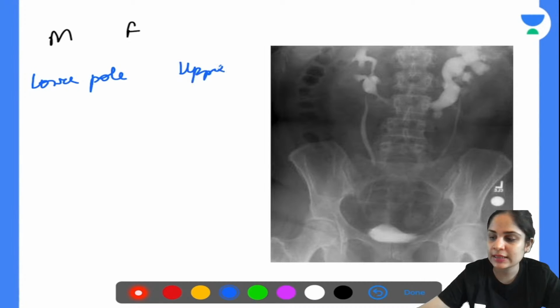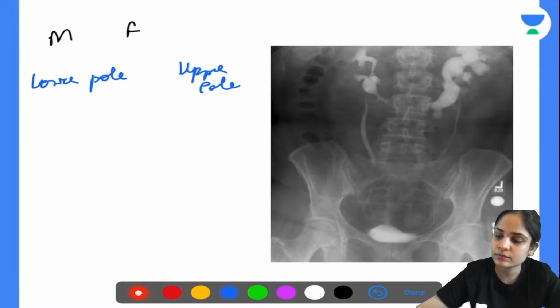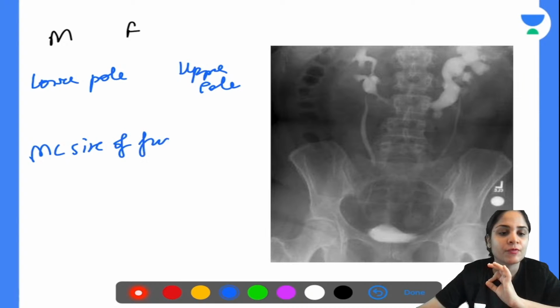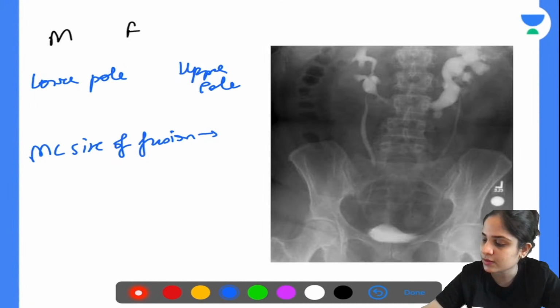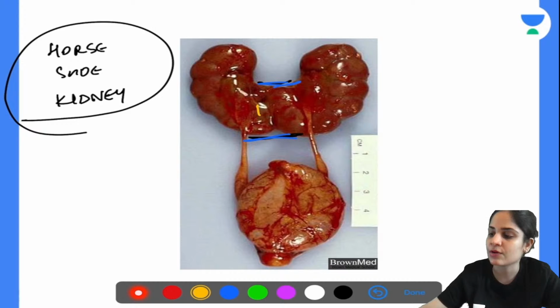Okay, so in this picture you can see that the lower pole is fused, but you also can have upper pole fusion. So what is more common? Next thing you have to tell me is where is the most common site of fusion, as in related to the lumbar vertebra. In front of which lumbar vertebra will you find the isthmus? This bridge that is formed, this is called the isthmus. So this isthmus is found in front of which lumbar vertebra?